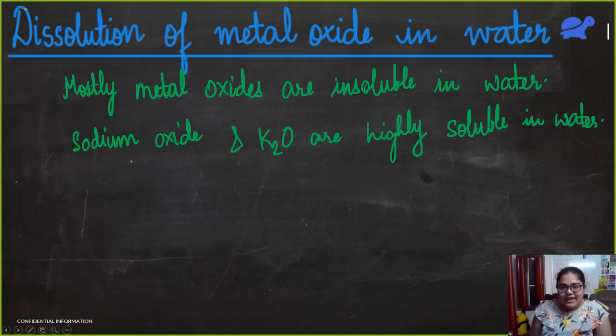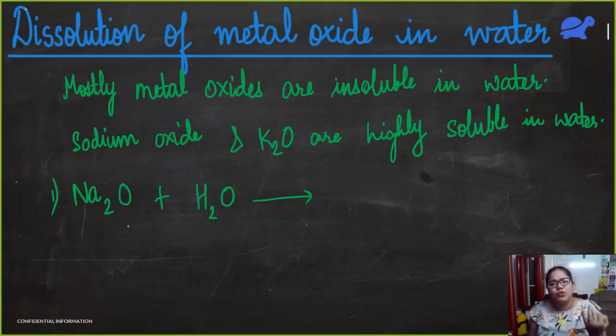Can you tell me the reaction? When sodium oxide dissolves in water, what is the reaction that takes place? Na2O plus H2O equals NaOH. Always give me the balanced reactions, otherwise in the exam also you will forget. Na2O reacts with water to give, what will it form?